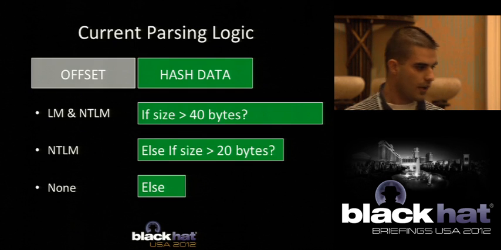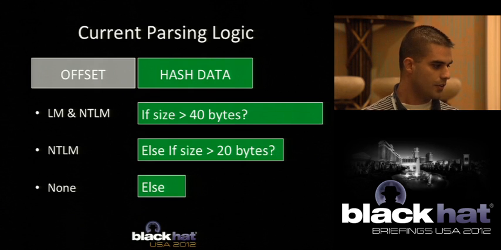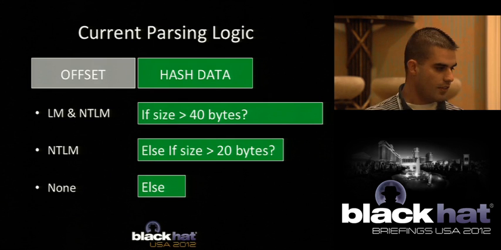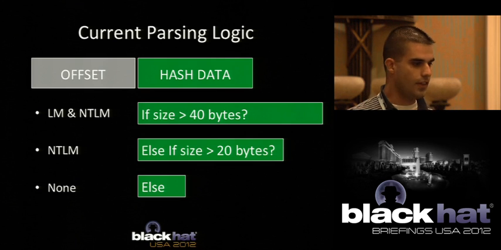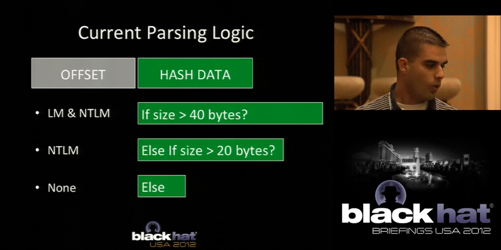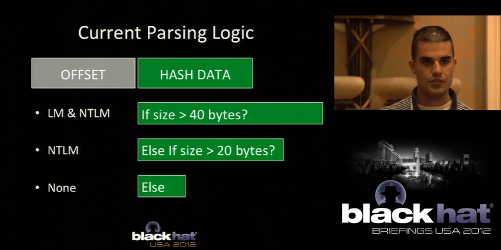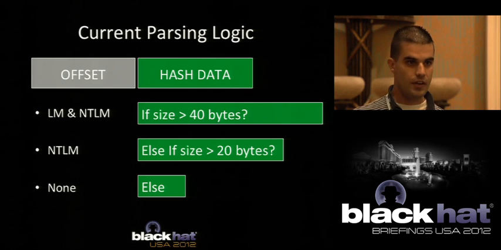And so we figured out, okay, we need to play in that V key where all that good stuff is, and we need to read into a certain offset. So we have that gray box that says, this is how far we have to read into that V key before we hit the hash data. And once we have that hash data string, we need to make a couple of decisions. Does this user have an LM hash and an NTLM hash, or just an NTLM, or nothing?